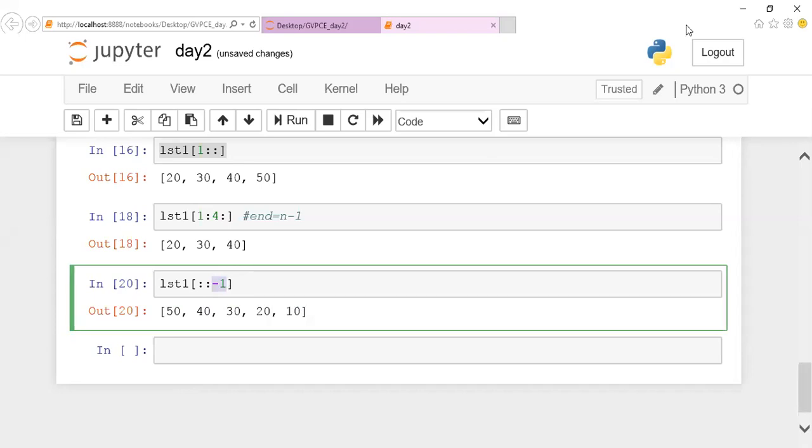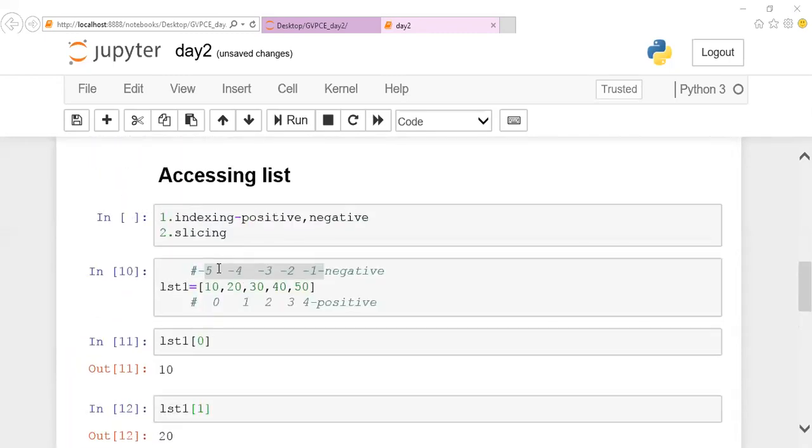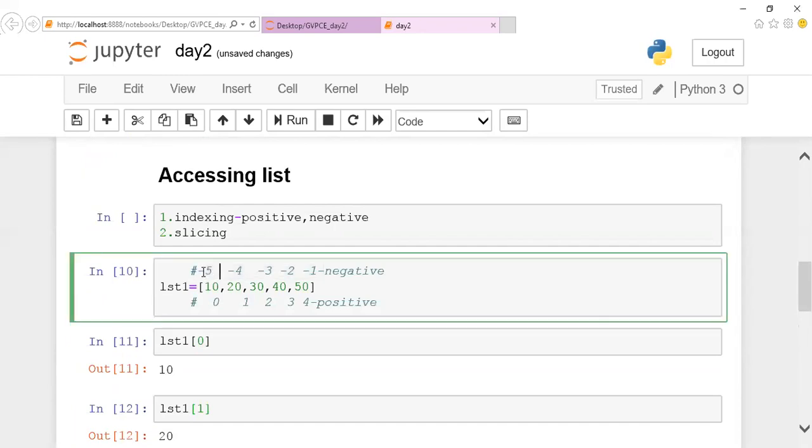Just give me a second. Few people have asked a question. I guess you are confused with positive indexing and negative indexing. Don't think that we are not going to initialize these index values. By default, they are given. Whatever you want, you can access with negative indexing and positive indexing at the same time. Accessing is up to you, and using both positive and negative values is up to you.